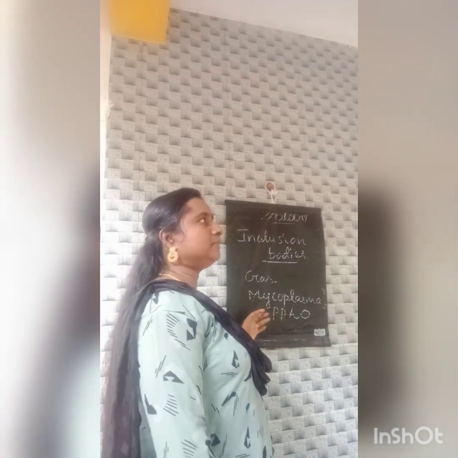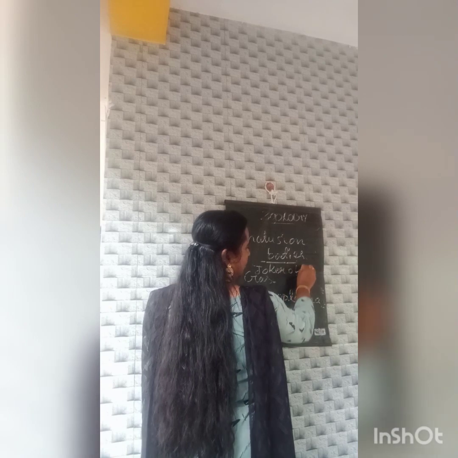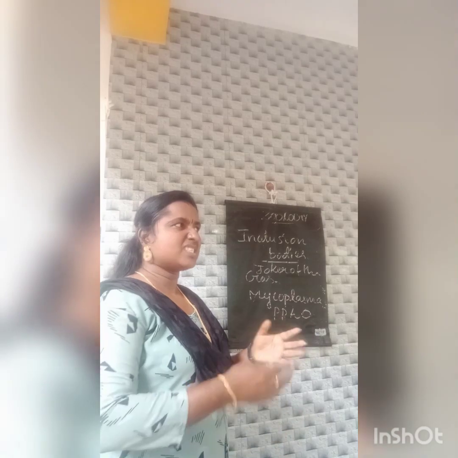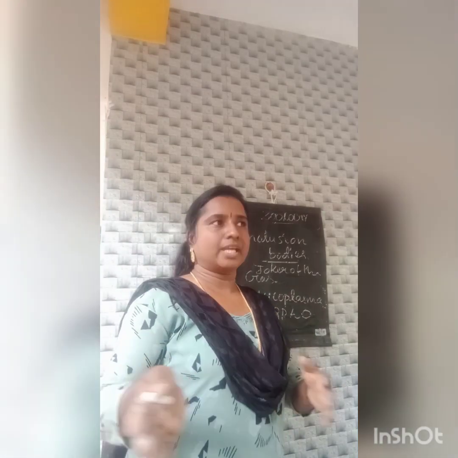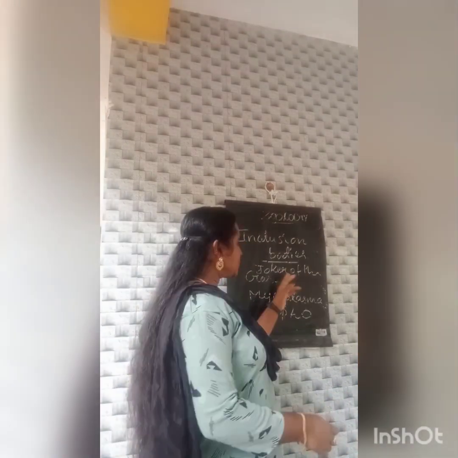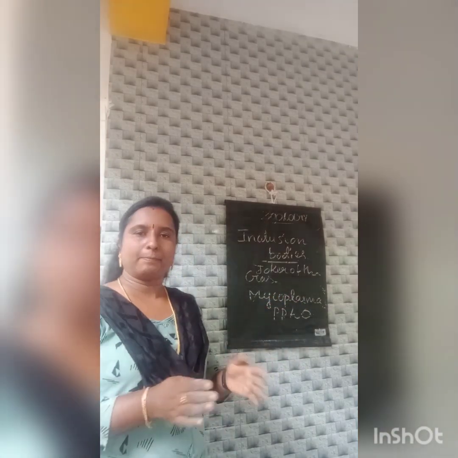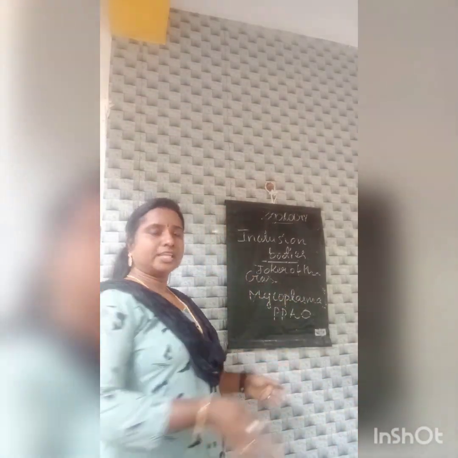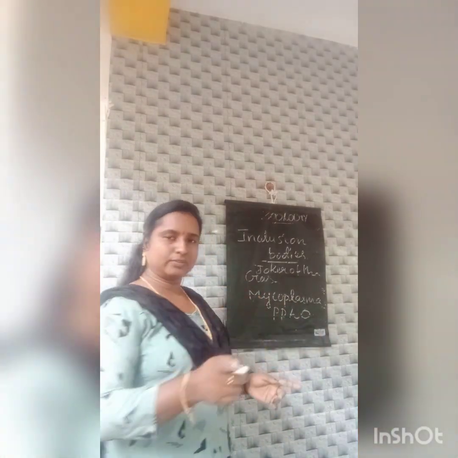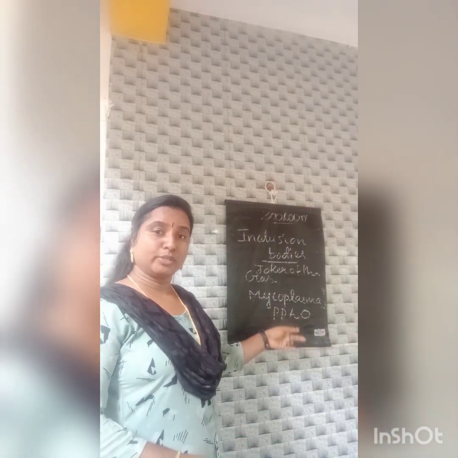Mycoplasma is also known as the joker of the plant kingdom. Why are we calling it the joker of the plant kingdom? Because they can change their size and shape according to the environmental conditions. That's why it is known as the joker of the plant kingdom. Which one is known as the joker of the plant kingdom? Mycoplasma, or another name, PPLO, Pleuropneumonia-like organism.